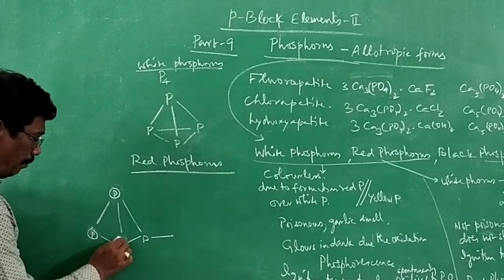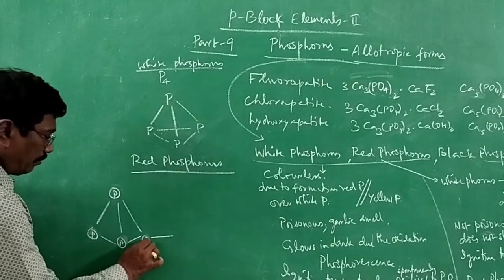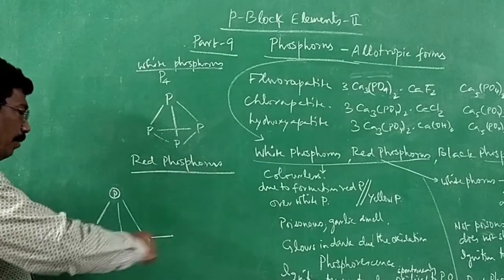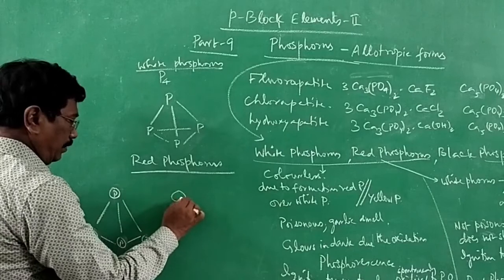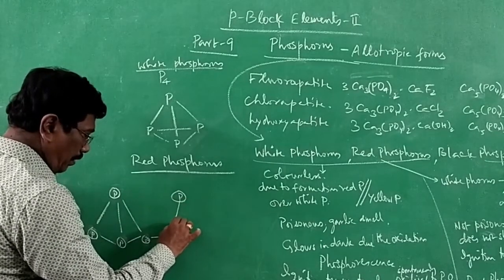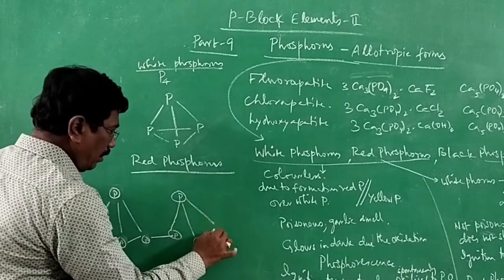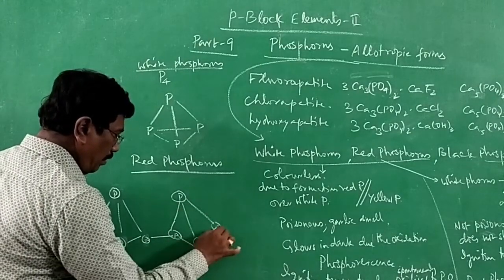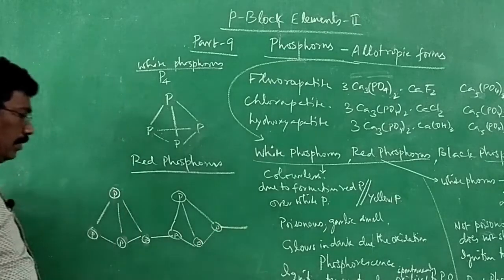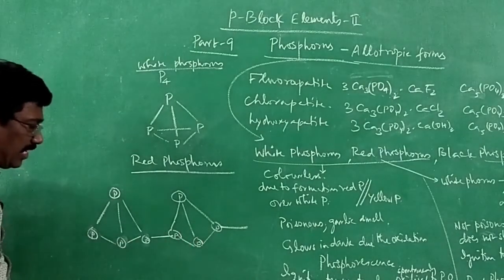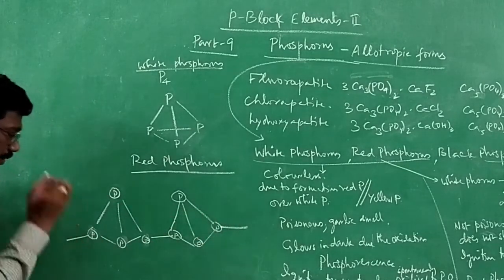Phosphorus atom, phosphorus atom. Here also you can write like this, and then again it will be getting connected. So likewise the linear structure continues to give the bond. This bond is missing. Instead it is bonded with yet another phosphorus.